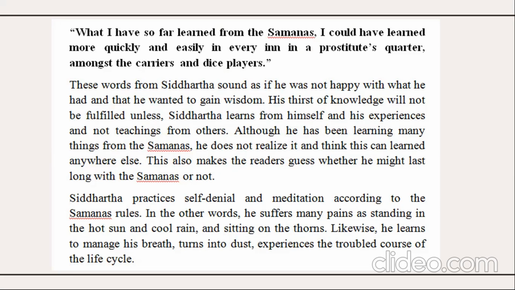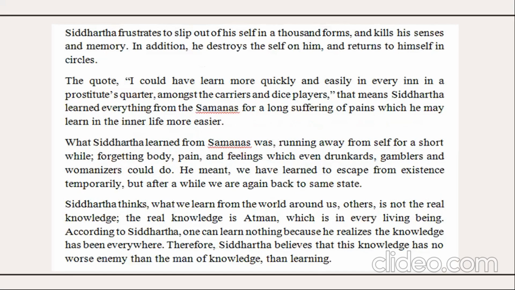Siddhartha practices self denial and meditation according to the Samanas' rules. In other words, he suffers many pains, such as standing in the hot sun and cool rain and sitting on thorns. Likewise, he learns to manage his breath, turns into dust, and experiences the troubled course of the life cycle. Siddhartha struggles to slip out of his self in 1,000 forms and kills his senses and memory. In addition, he destroys the self in him and returns to himself in circles.